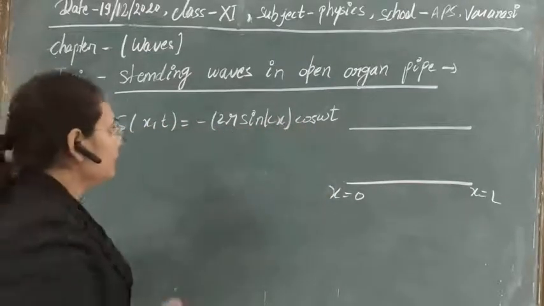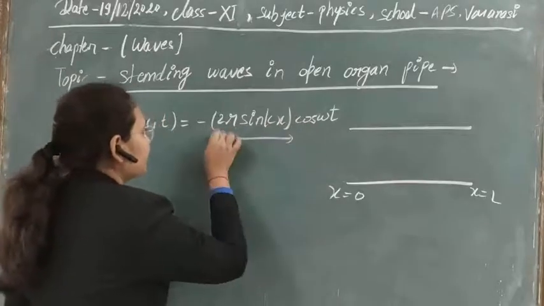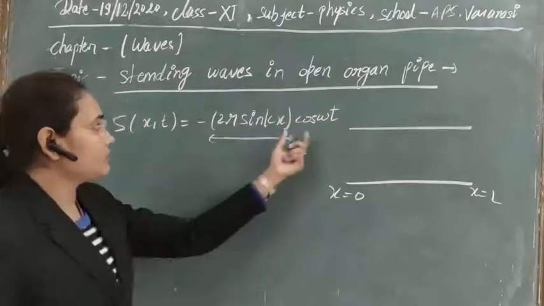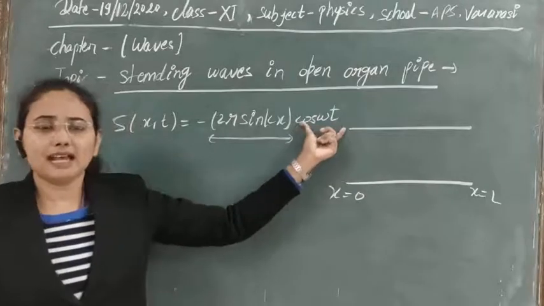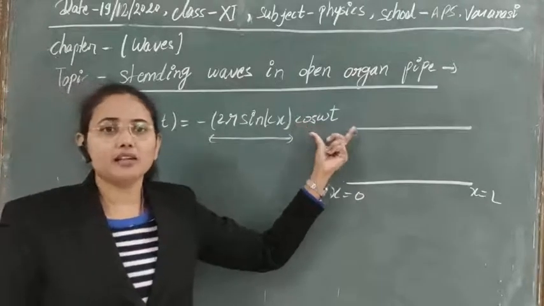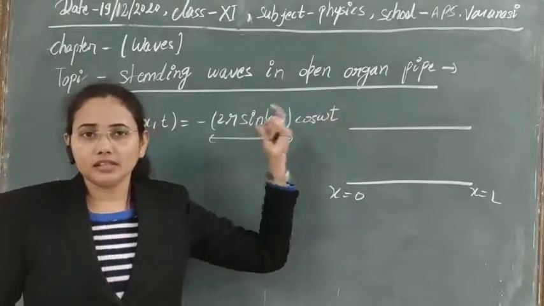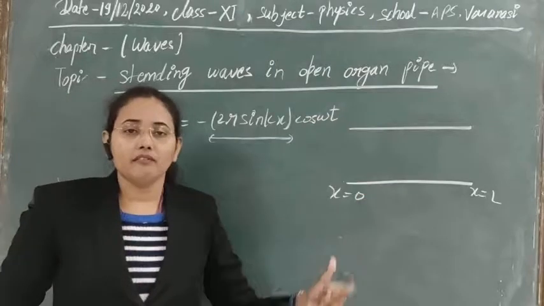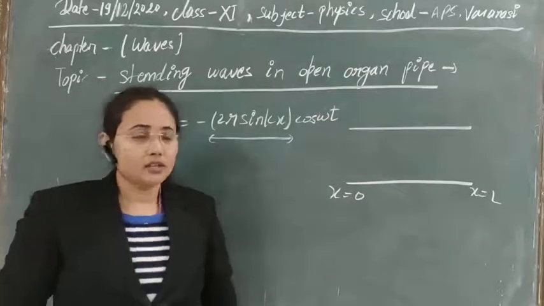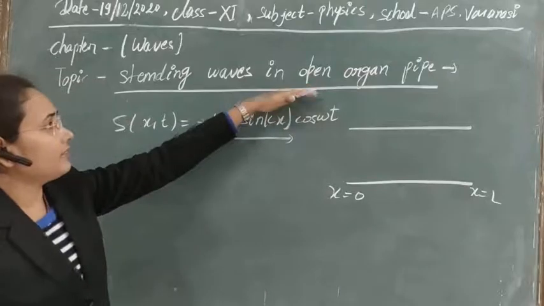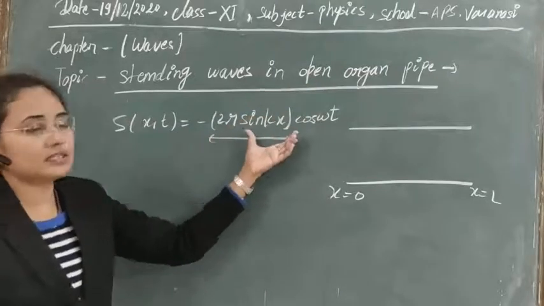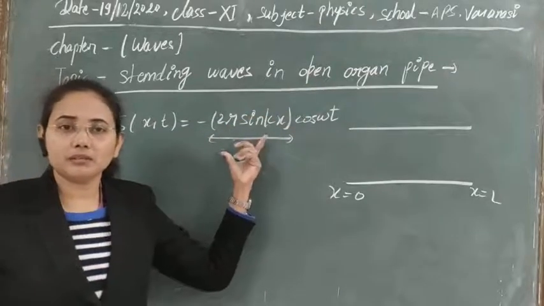And here this term is the amplitude of the oscillation, and in this term, as we are seeing, there is no progressive nature for the resultant wave, so that's why again we got a standing wave. So in case of a standing wave in an open organ pipe, the formula for the resultant displacement will be the same.